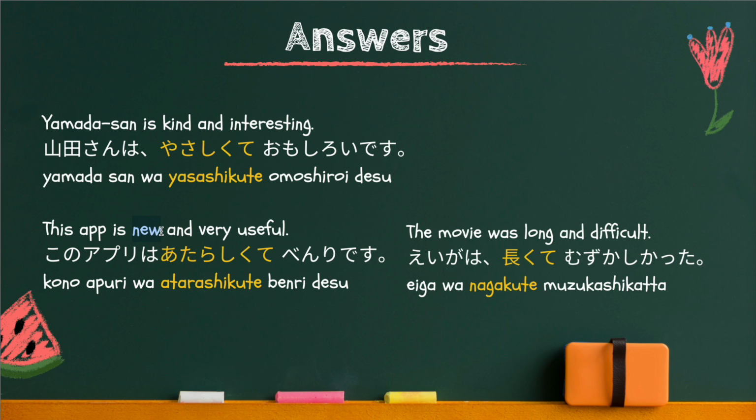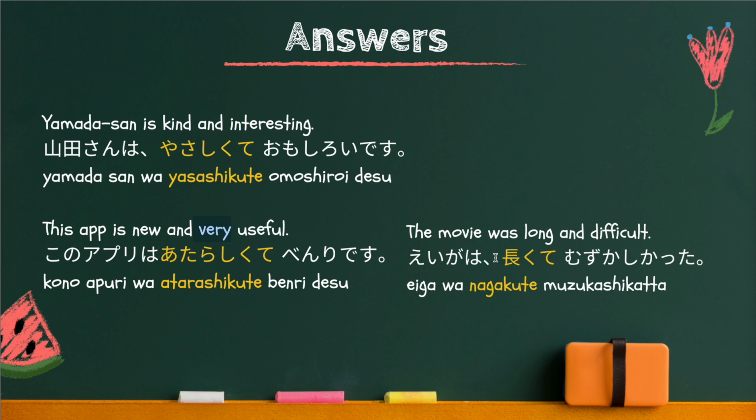Therefore, the te form of 新しい is 新しくて. Using te form you can combine new and useful. And I forgot to add very. This very is とても in Japanese. So very useful is とても便利.